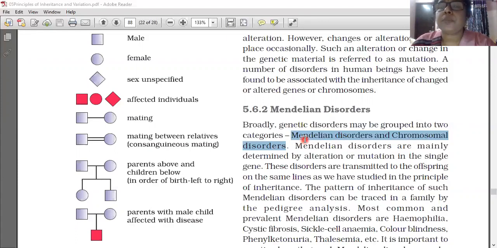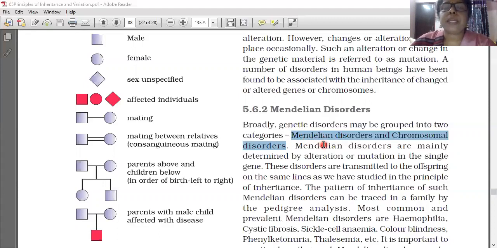Genetic disorders may be grouped into two categories. Which are the two categories of genetic disorder? Mendelian disorders and chromosomal disorders. In that, first we are going to learn Mendelian disorder only.